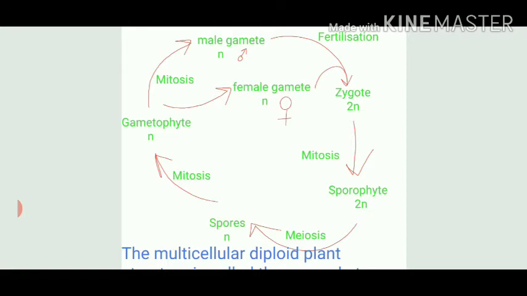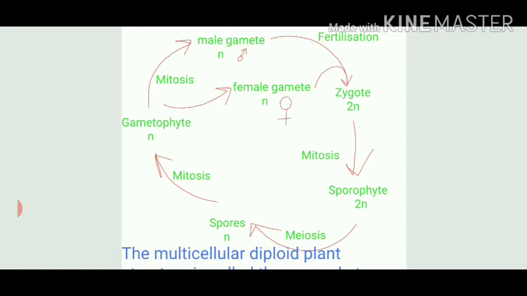So which kind of cell division is taking place when the gametes are synthesizing? This process of formation of gametes is also known as gametogenesis. And the process is which one? Mitosis. Why mitosis? Because gametes are always haploid, means N, and gametophyte is also haploid. Now, both the gametes of opposite sex, they will fuse with each other and they will give rise to zygote. So as already told, zygote is always diploid in nature. What will form from this zygote structure? Sporophyte body, and sporophyte is always diploid.